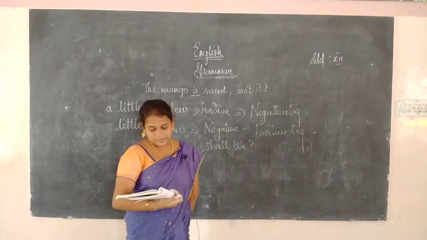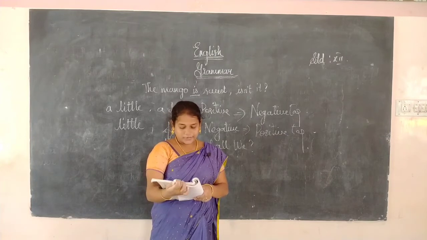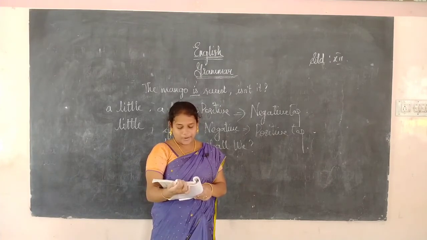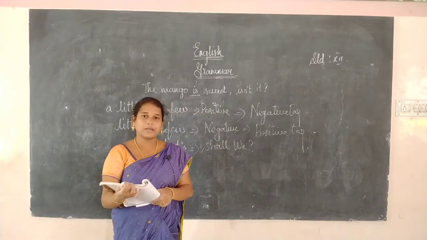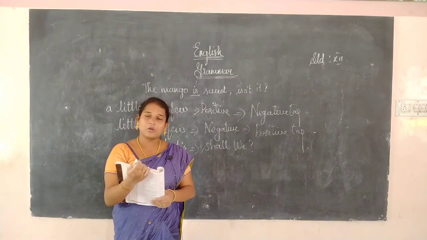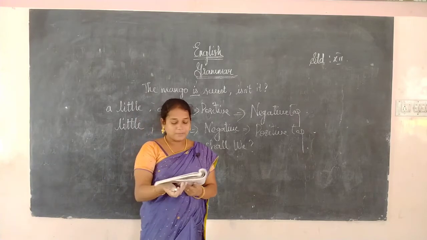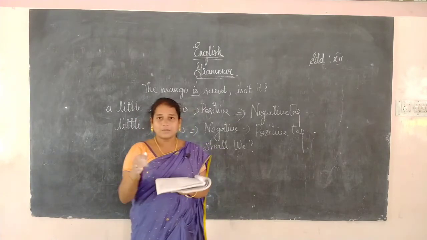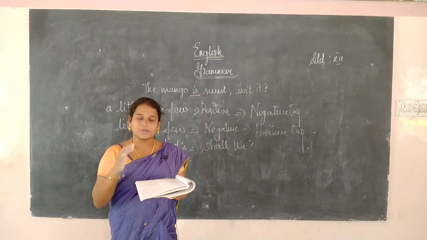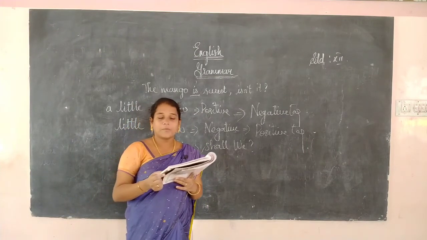Okay, these are the punctuation marks we have to see. The question tags are usually asked for agreement when the speaker already knows the answer. Even sometimes the speaker uses question tags when they really want to know the answer. For this situation we will also use this question tag.